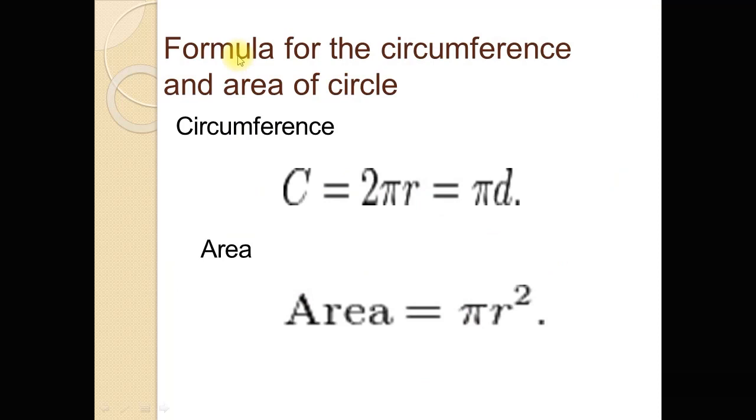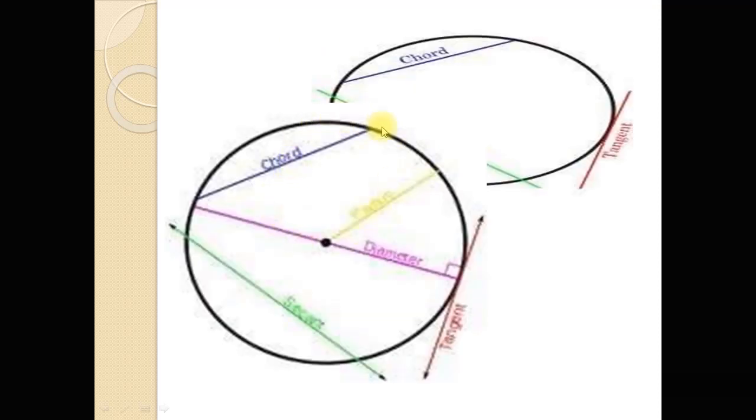Now some other characteristics of the circle, like circumference of the circle and area of the circle. How to find the circumference of the circle? This full perimeter, like this, from this point all the way around to this point, this is called the circumference of the circle.